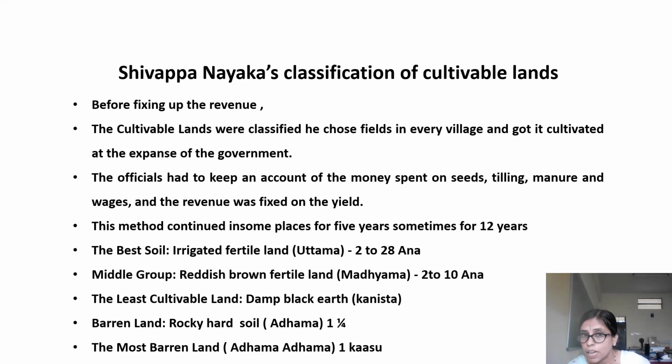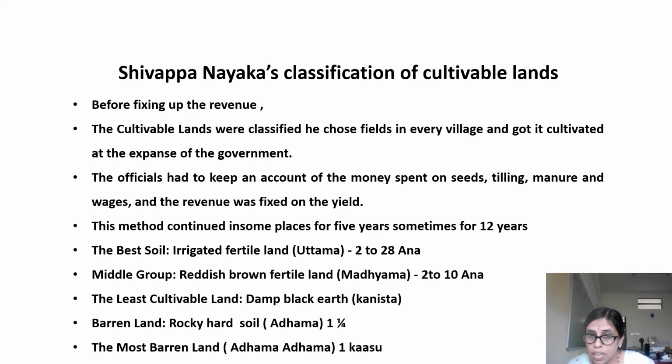To maintain the Shivapanayakana Shistu, he was very organized. He wanted to know the account of the money spent on seeds, tilling and manure, so he fixed a record for that. This method continued in some places for about 5 years and in some places for about 12 years. He classified the land based on the fertility of the soil.